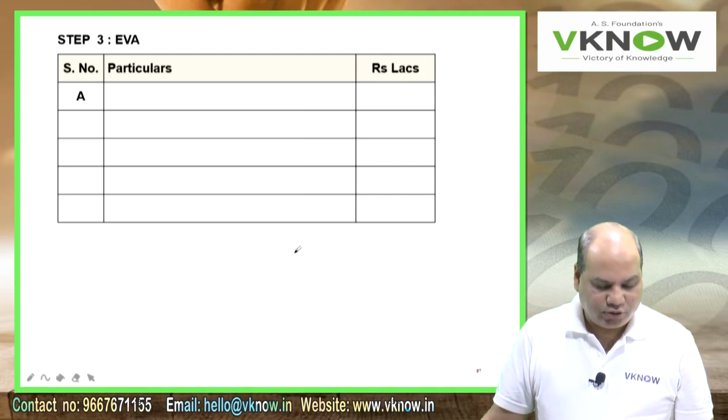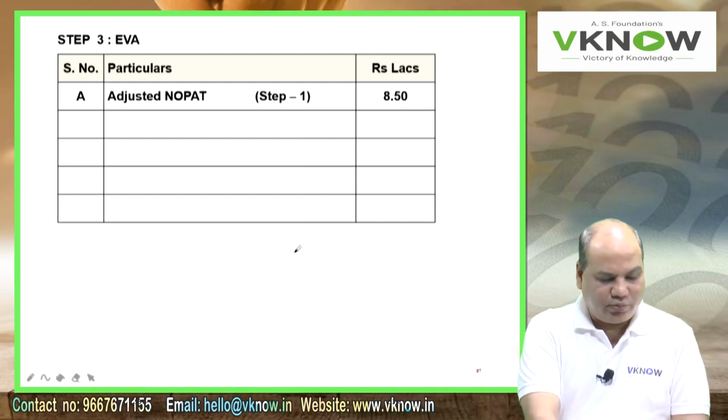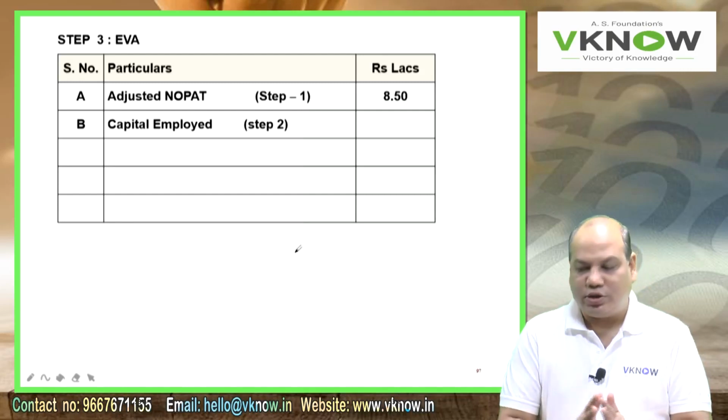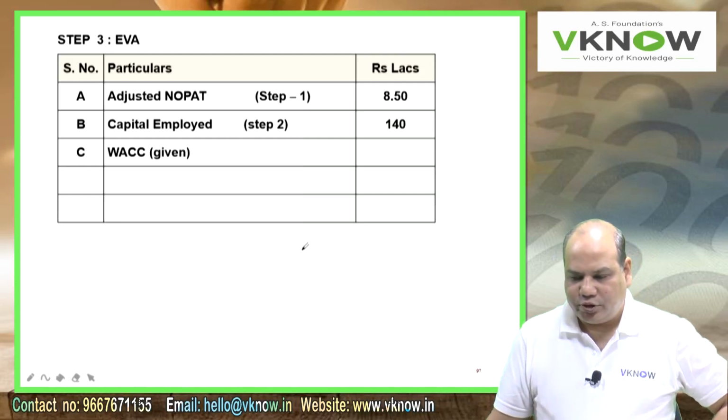Step number 3 is EVA. Calculation of EVA. Right hand side rupees in lakh, point number A, adjusted NOPAT from step 1, 8.50. Capital employed from step 2, 140.